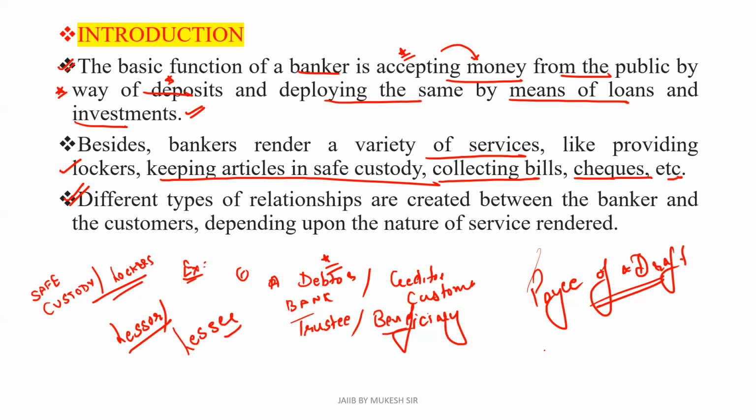And in the case of safe custody, the bank is the bailee and the customer is the bailor. Please remember all these relationships of the banker customer relationship, and definitely you will find at least one question from these relations in the examination.